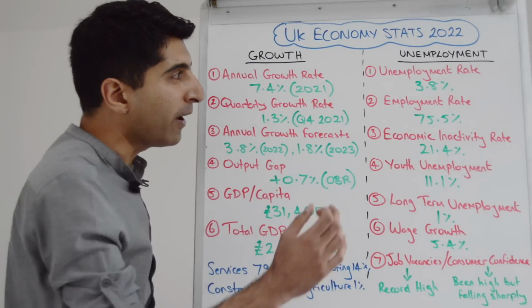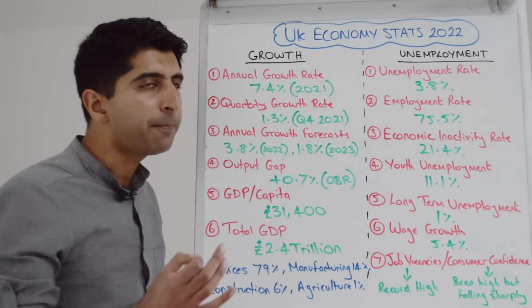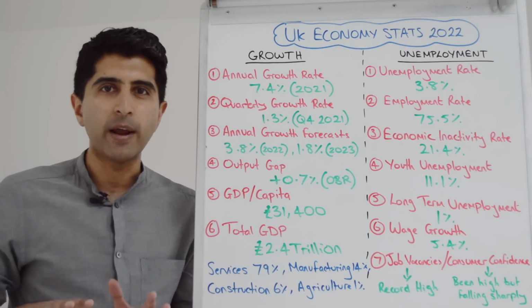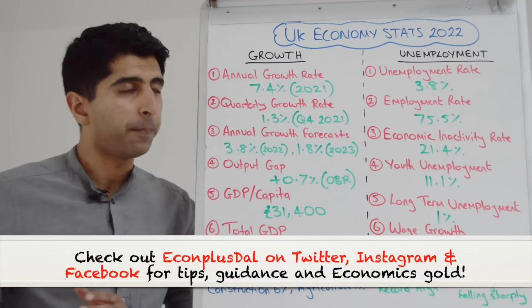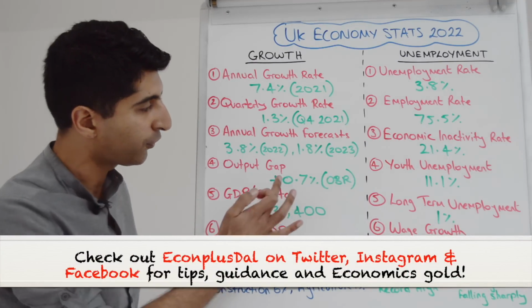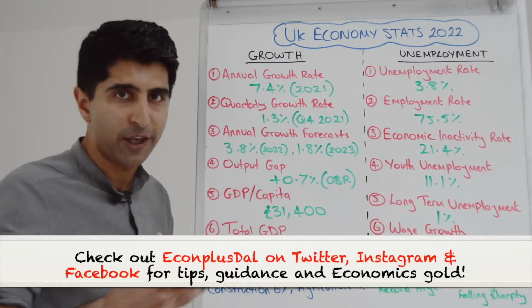Our unemployment rate is remarkably low at 3.8%. Our natural rate of unemployment is somewhere around the 4% mark. So we are under that, hence the positive output gap estimate the OBR is saying.